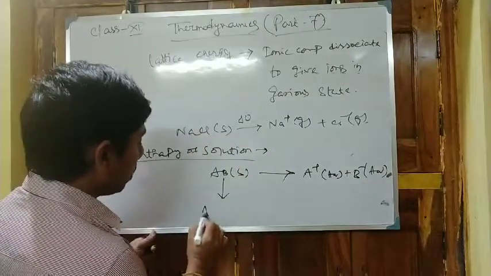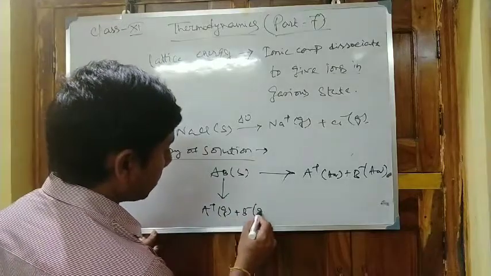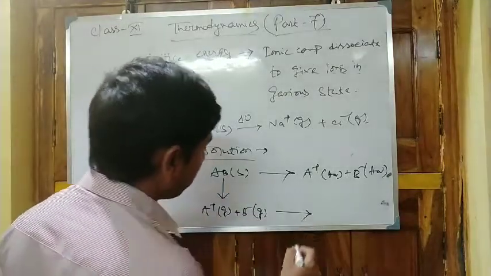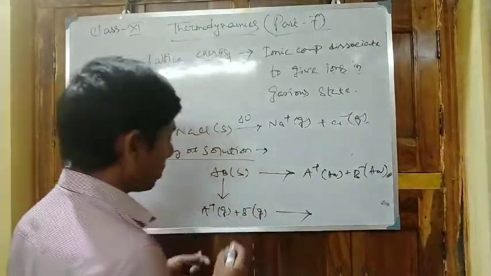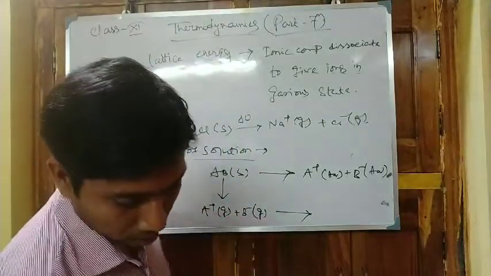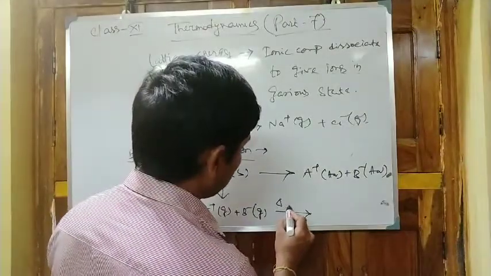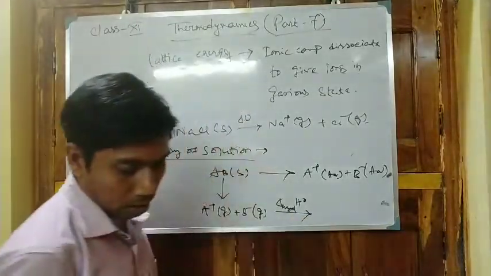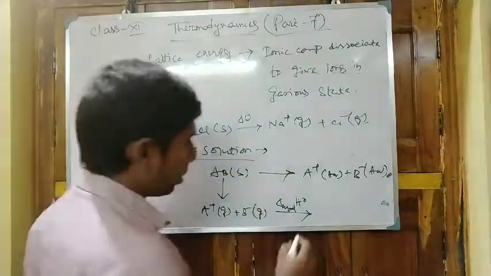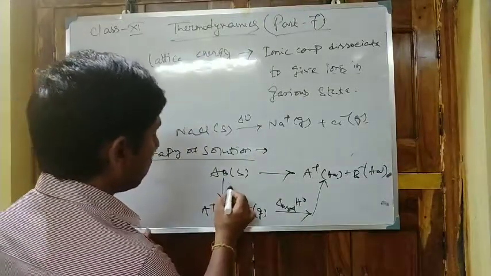Now it will dissociate to A plus gas plus B minus gas, and from this it will produce the hydration enthalpy. Then we will get the product. So this is the lattice energy.